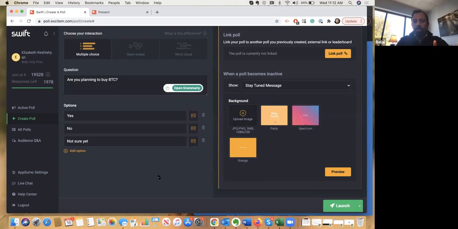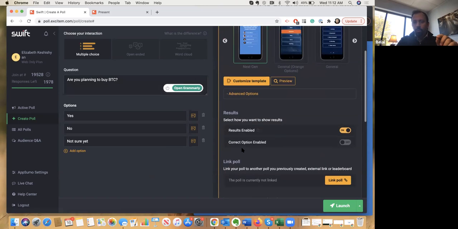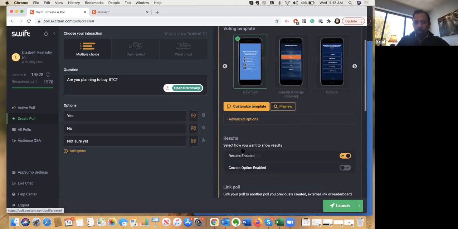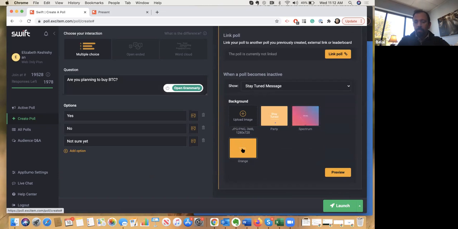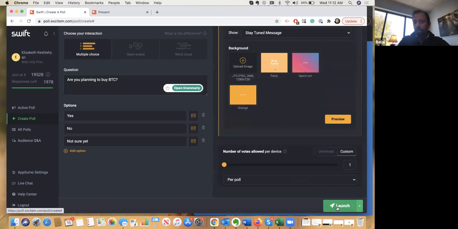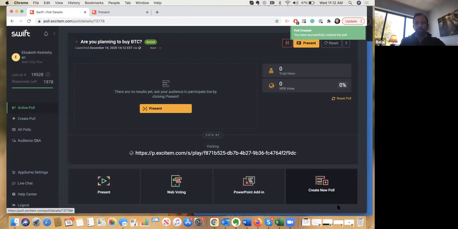So we will launch this poll, and then we'll come back and go over the other 2 types quickly. Here we have the ability to click on launch, and I also have the ability to schedule this poll. For the sake of this poll, we'll just launch it as it is, and we'll allow people to vote, let's say, 10 times per customer or per device. You can type the number, or you can just use this bar, and then we'll launch this poll.